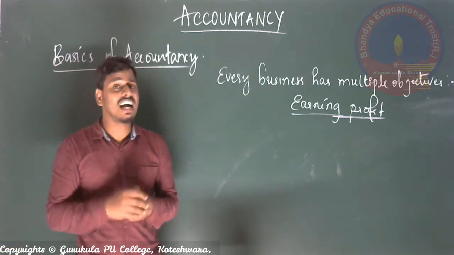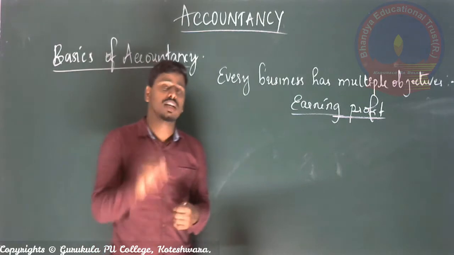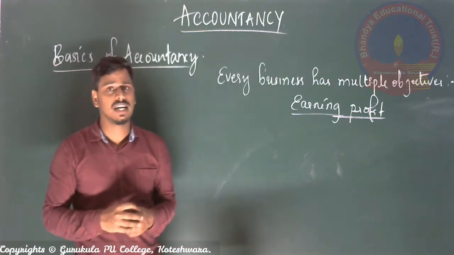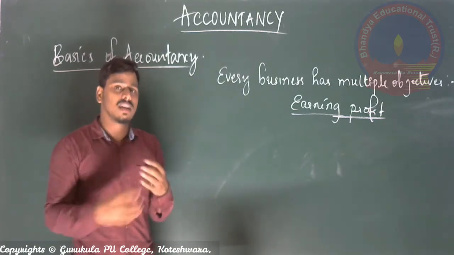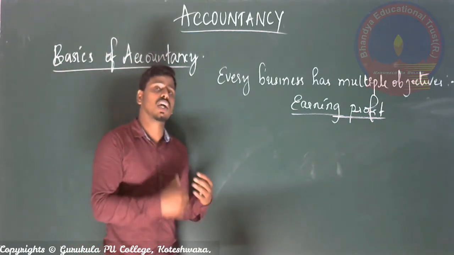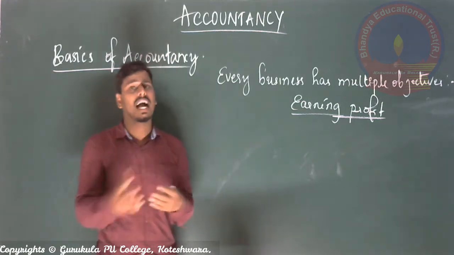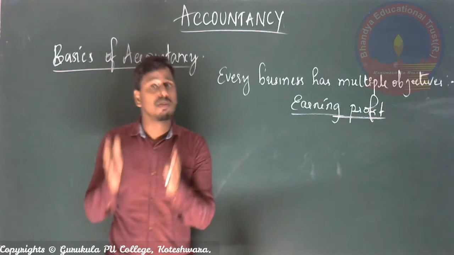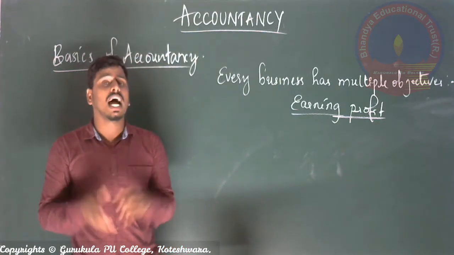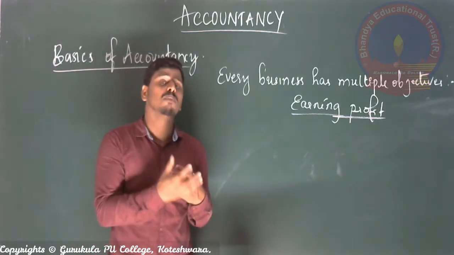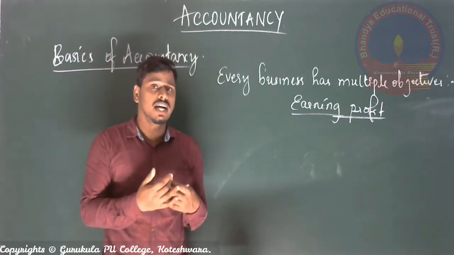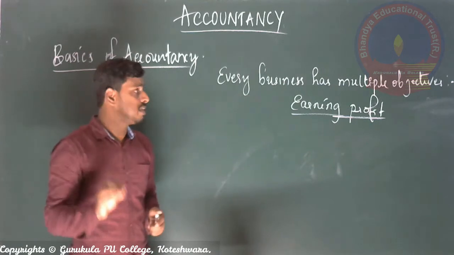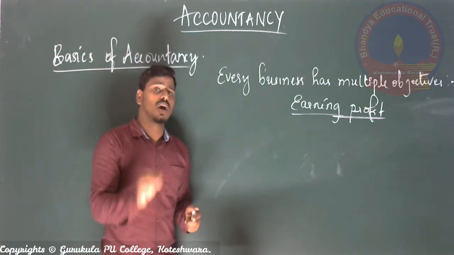So every business needs to calculate the amount of profit. That is why they have the intention of earning profit. They do all the activities only to get the profit, only to maximize the amount of profit. And in order to say that we earned this amount of profit, we need to calculate the amount of profit earned by the business during the particular period of time.